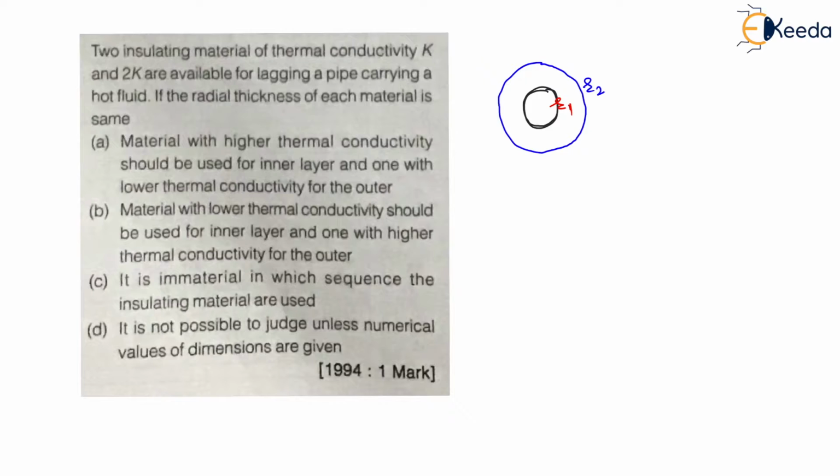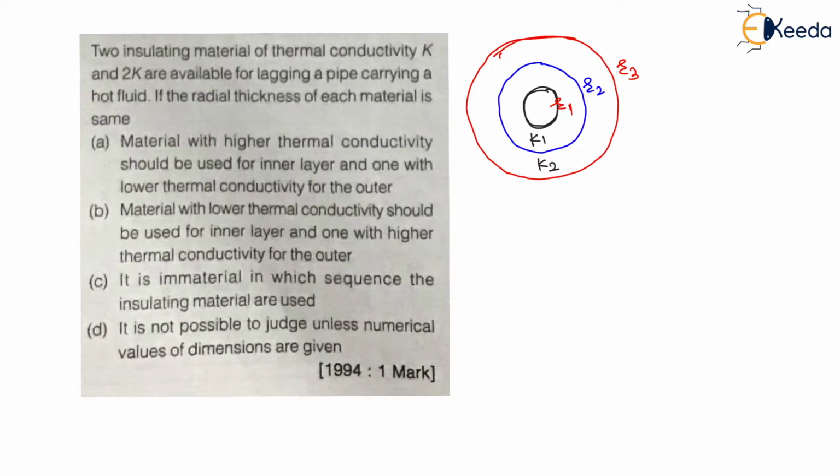On the first insulation, we are going to add another insulation. Let us say another insulation like this, right? This will be another insulation, and this insulation will be having radius R3. Therefore, my dear students, here between R1 to R2, there is first insulation. Between R2 to R3, there is second insulation, right? Let us say for first insulation, thermal conductivity is K1, and for second insulation, thermal conductivity is K2, right?